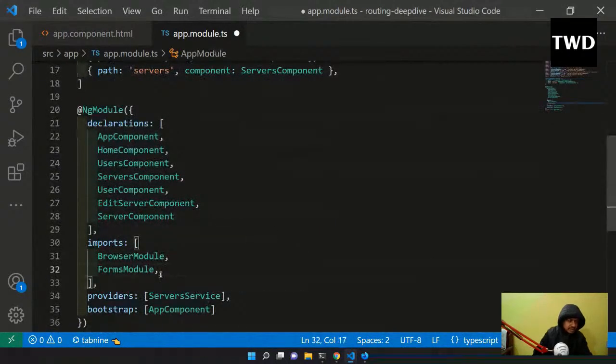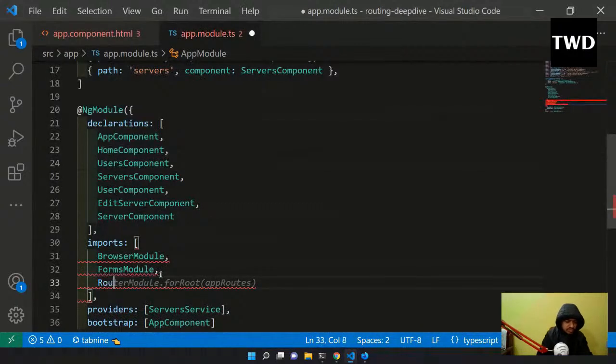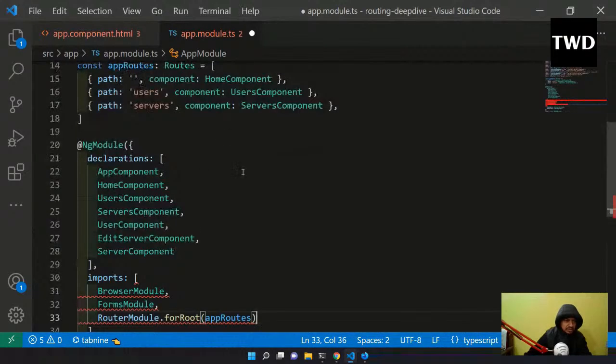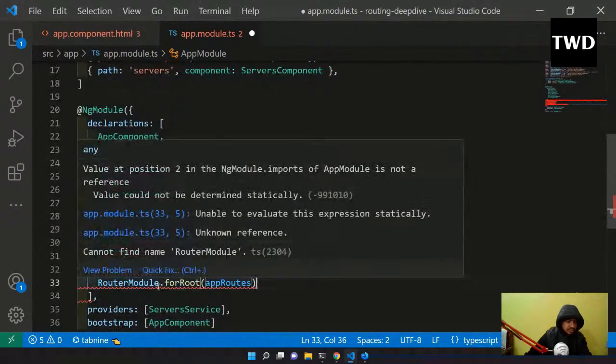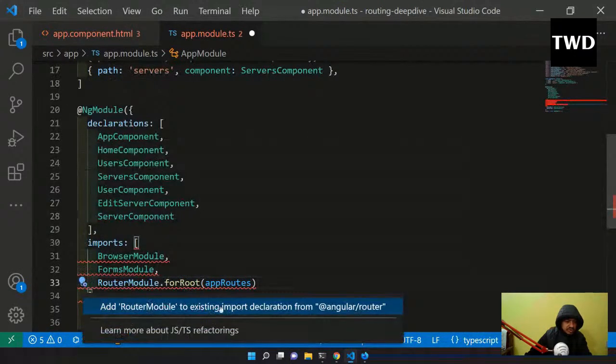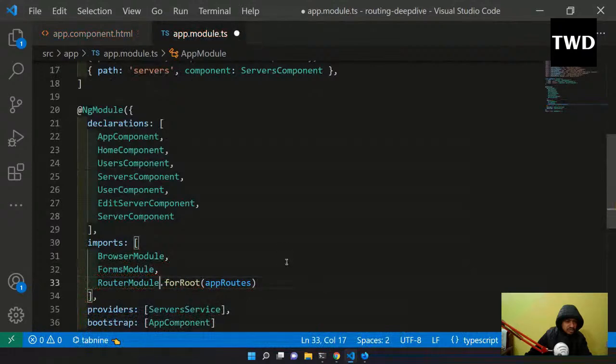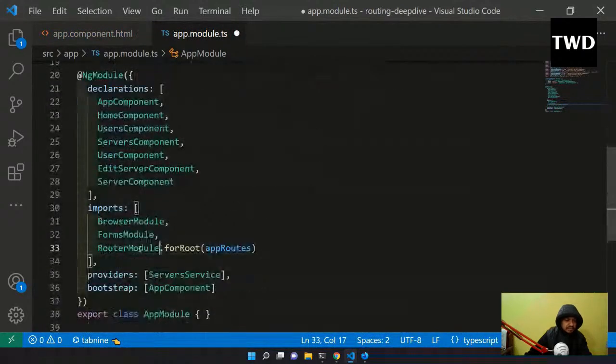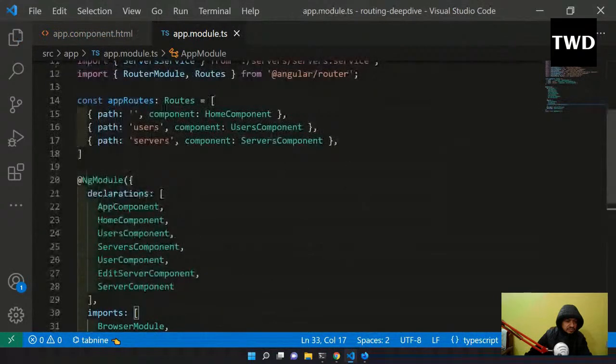So I have to come here and do RouterModule.forRoot with appRoutes. So this appRoutes I have to give. It is giving me an error because it is not finding the RouterModule. In Angular this also comes: add RouterModule. I can do this and it will add it. So RouterModule I have added, and this is the code for the route. We have to do it like this. Next, external library I have added.